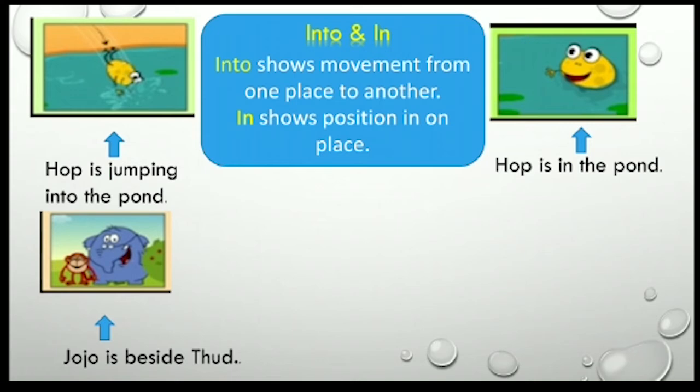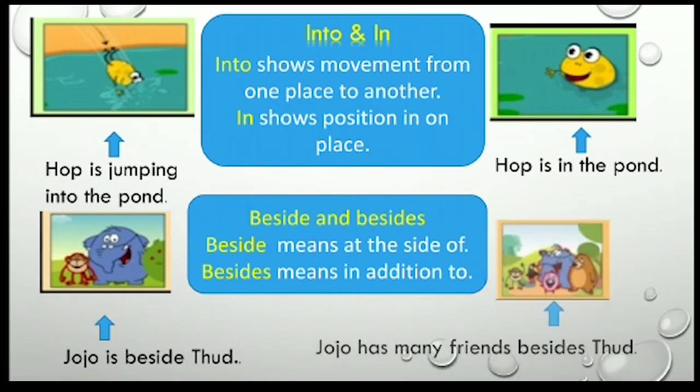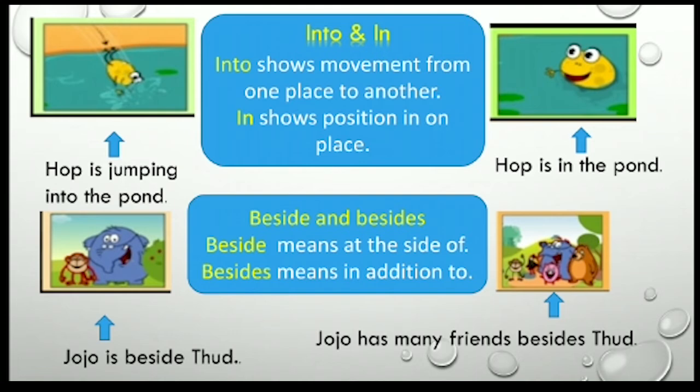Jojo is beside Thud. So here beside is also showing the position. Beside and besides: beside means at the side of, and besides means in addition to. This is very confusing, children. So read it clearly. Jojo is beside Thud. Here beside means at the side. And next example, Jojo has many friends besides Thud. So in addition to. Thud is already his friend, but he has many.